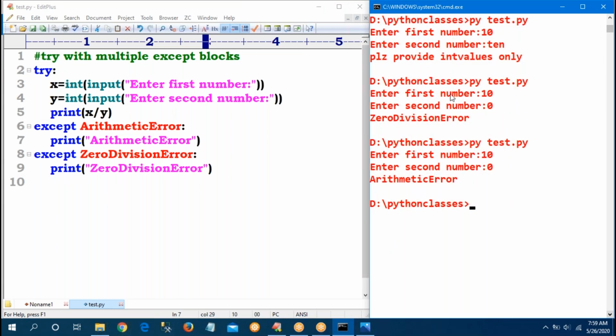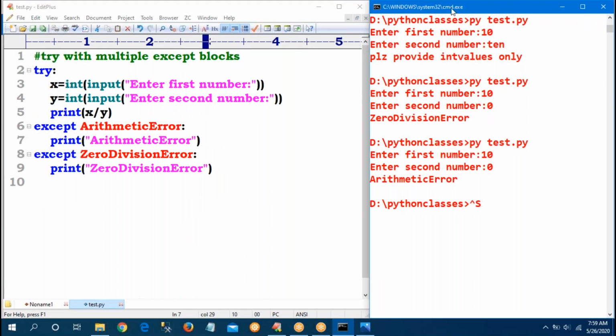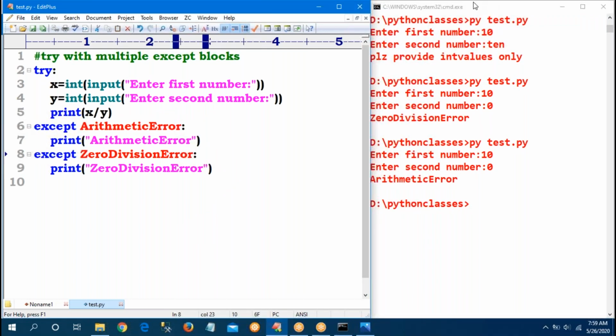Whenever an exception is raised, coming to this class, the class matches or not. Is it child or parent? It won't consider. If it matches, it is executed. If not, go to the second, then the next, like that. From top to bottom, the exceptions are checked. It never checks for child and parent in Python.